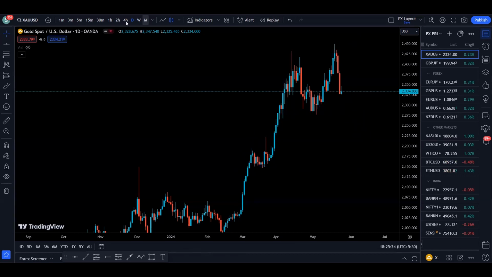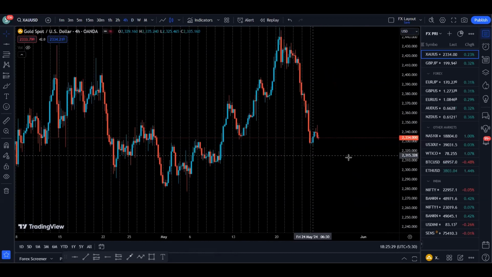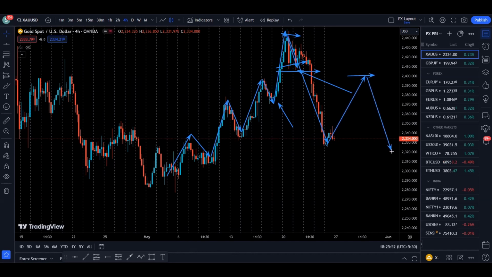Now let's go to the 4 hour time frame to see exactly what is happening on the 4 hour. On the 4 hour, we can see that at one point of time the price was bullish as we were making higher highs and higher lows. Price consolidated in this area, and then we broke this support, and this support, created a new low, and right now I'm waiting for a pullback and resistance formation so that we can look for shorting opportunity to target this new low created by the price.